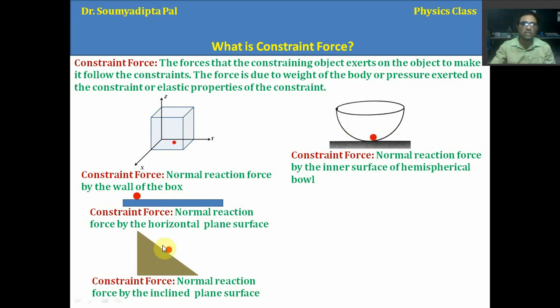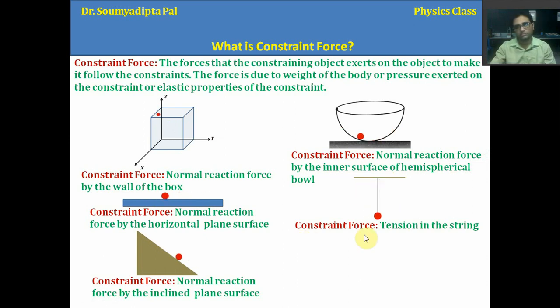But in this case we have to consider the components of the weight of the ball. Here also the normal reaction force by the inner surface of the hemispherical bowl, and in this case the tension in the string is the constraint force.